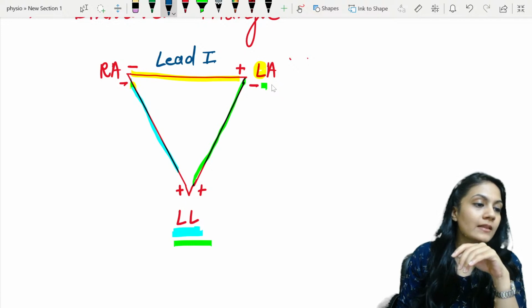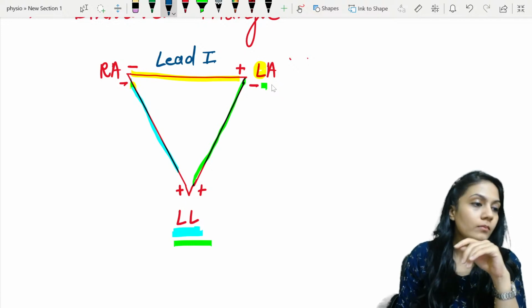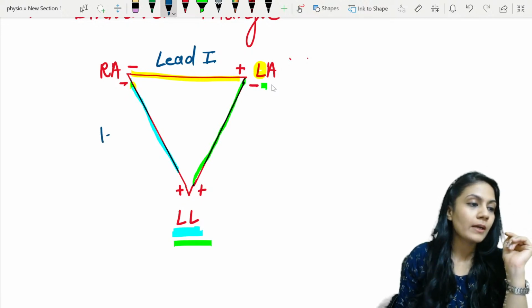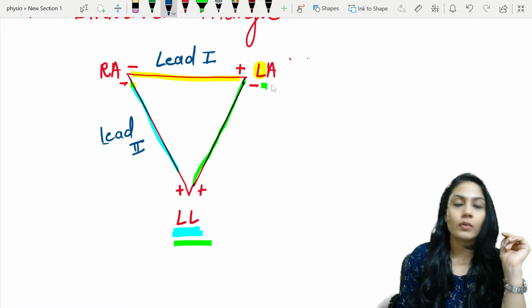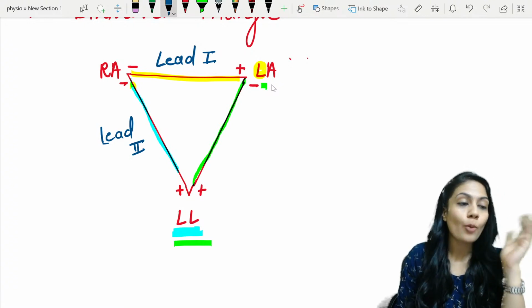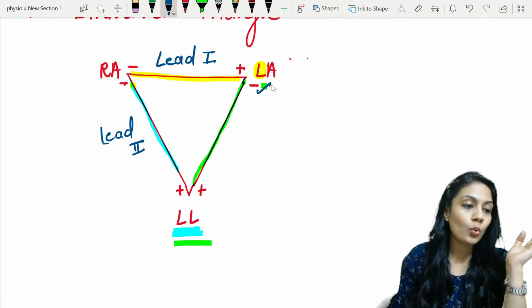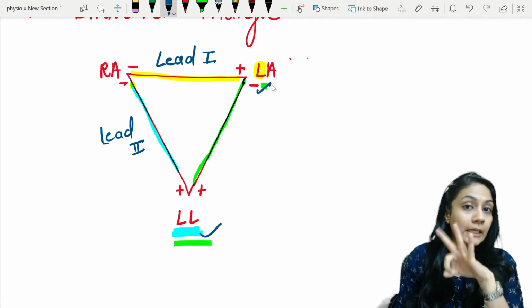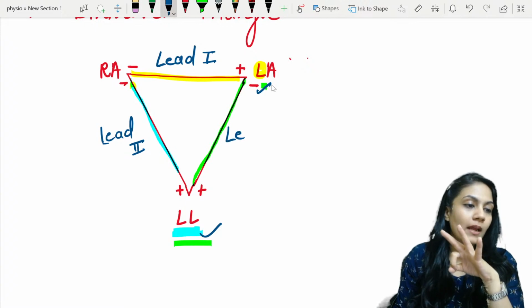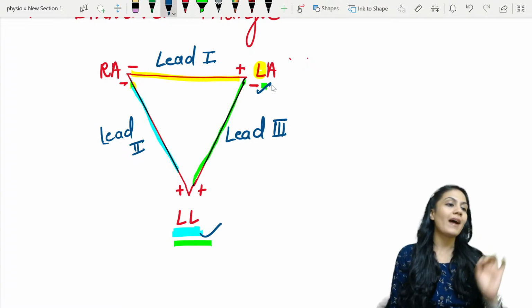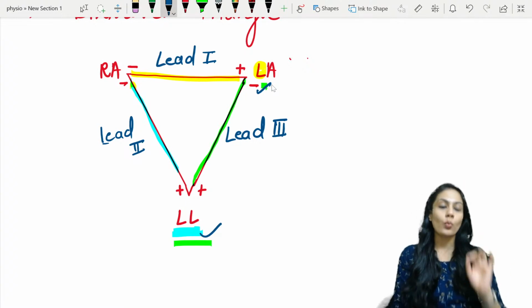Now if you take this lead over here, the blue one, there is no L over here, but there are 2 L's over here. So this will become your lead 2. Here count how many L's there are: 1 L over here and 2 L's, combined 3 L's, right? And that's why we're going to write it as lead 3. So that's how you can draw the triangle of Einthoven, which is known as Einthoven's triangle.